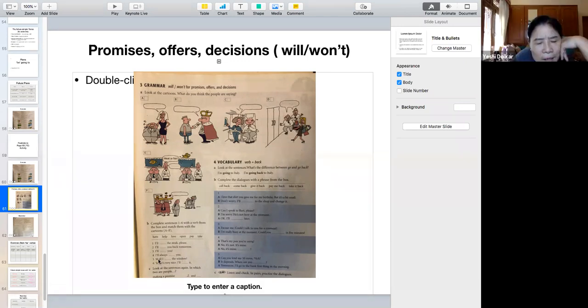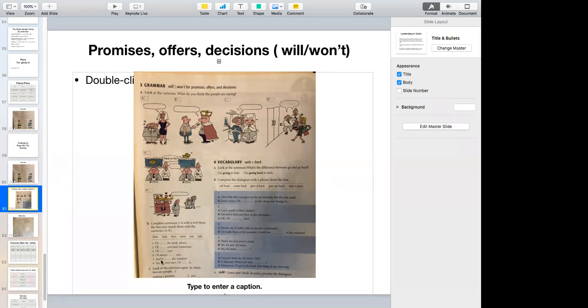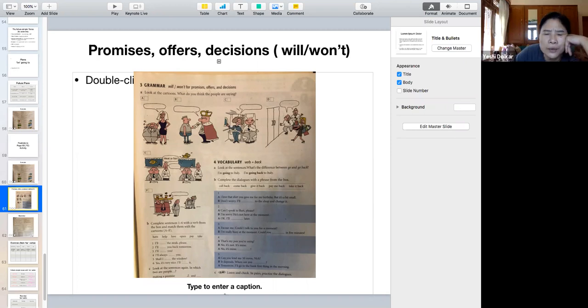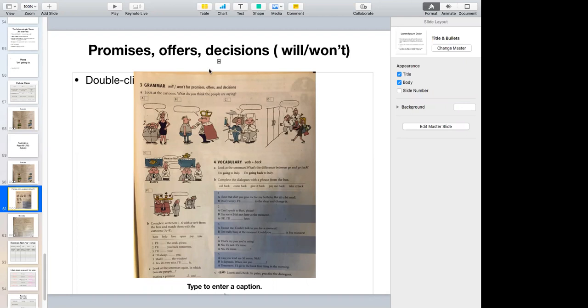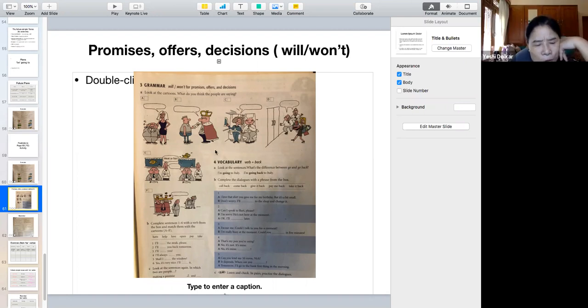All right, then number 5, Shall I open the window? Which one? Number C. This is she's saying, shall I open the window? All right. Shall I open the window? It's an offer.